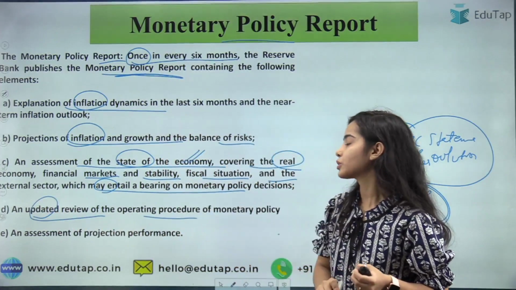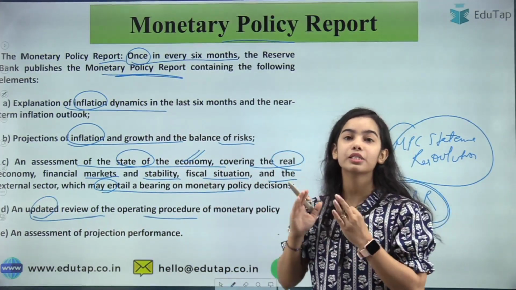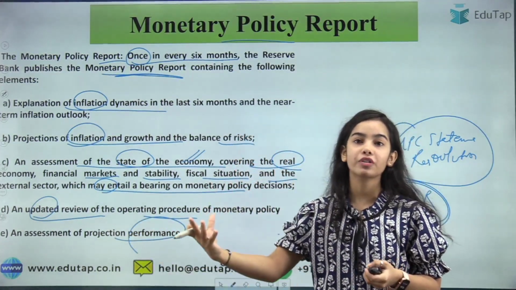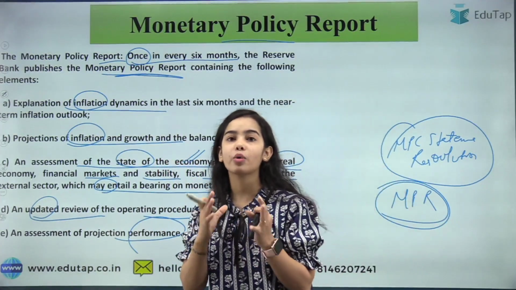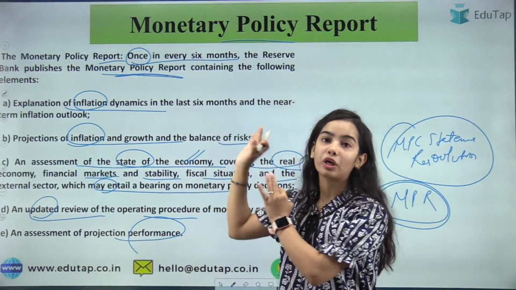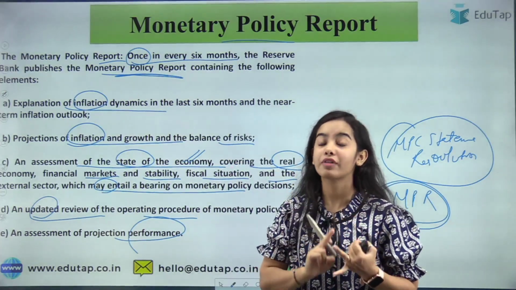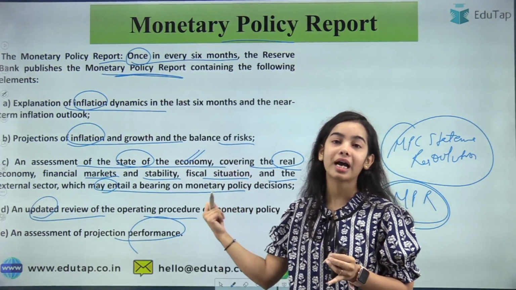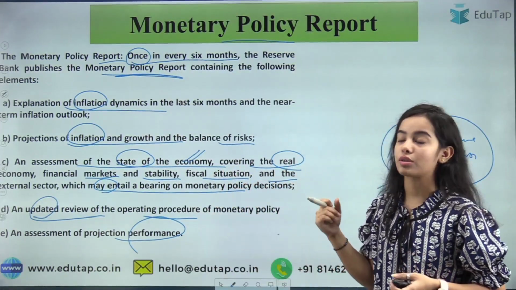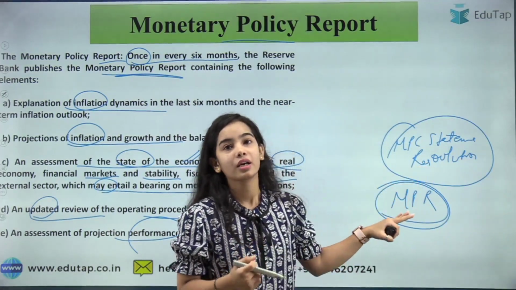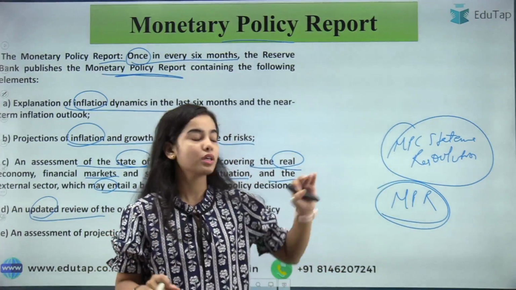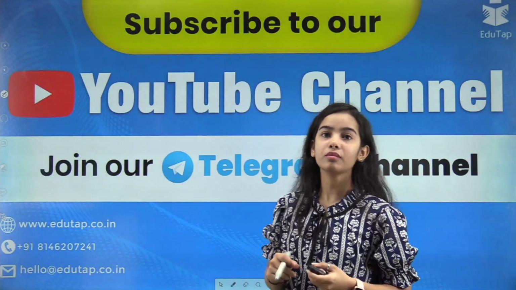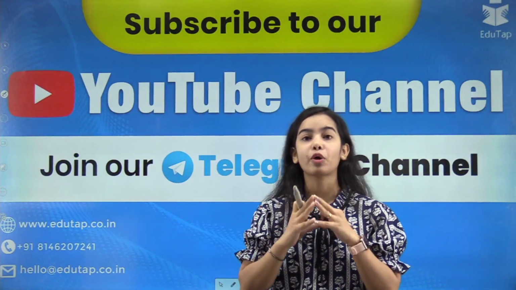Updated review of the operating procedure of monetary policy, that the outlook of the monetary policy will be this, and the assessment of the projection performance, that what is the projection of the country, that the country will go this much and how it is performing. Okay, so this is the monetary policy report. I hope you have understood about the resolution, you have understood about the report. This is also very important. Do not get confused, because I got mail regarding this, that the student was confused in this also, what is the difference between the resolution and monetary policy report. They both are quite different. One is released after the meeting and this is released once in 6 months. Okay, so now I hope you have understood about the Monetary Policy Committee thoroughly.